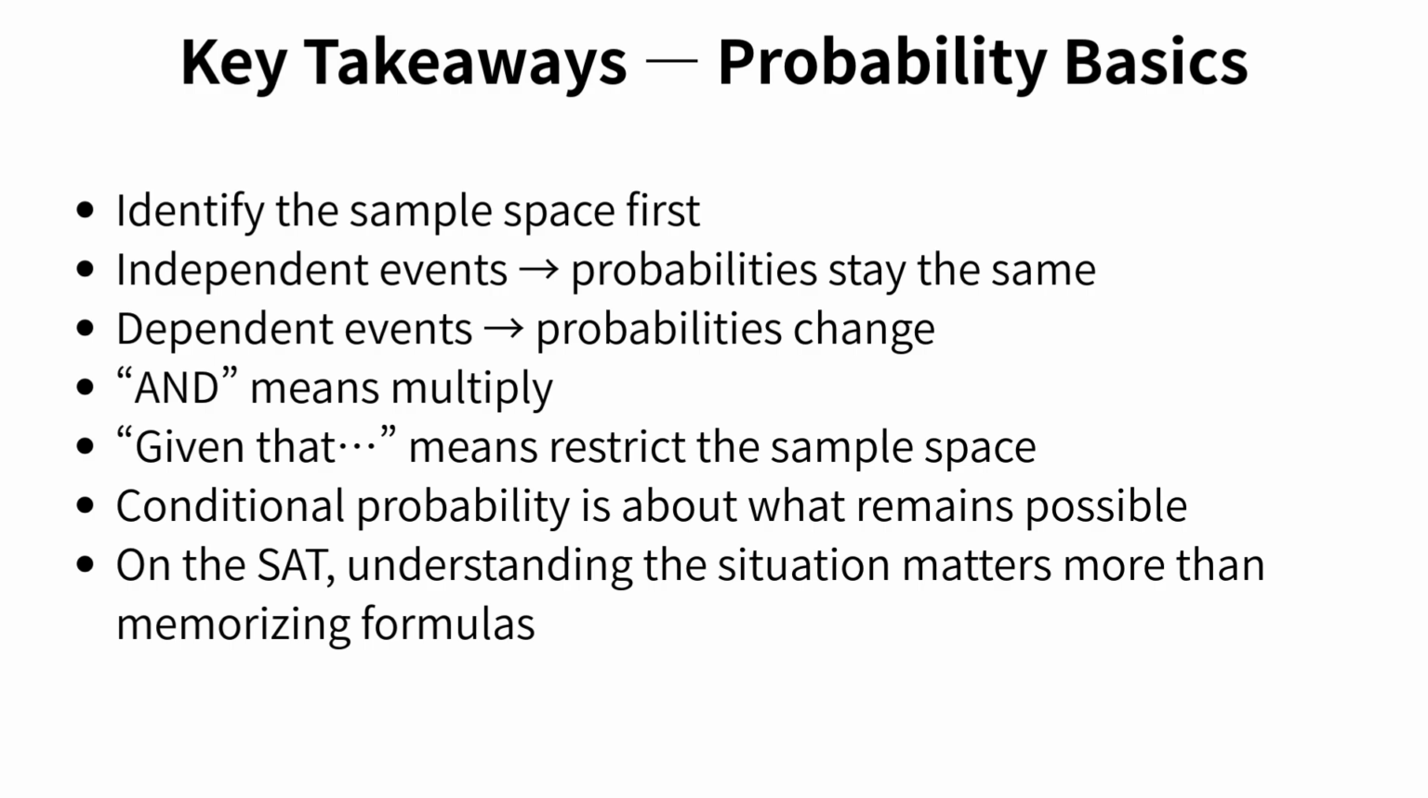When you see the word "and," it usually means you multiply probabilities, but only after you've confirmed the events involved. And when you see the phrase "given that," you're dealing with conditional probability. That means you restrict the sample space first, and then calculate within what remains. On the SAT, success in probability is not about memorizing formulas. It's about understanding the situation, identifying what changes, and choosing the correct probabilities. If you get that process right, the math becomes straightforward.